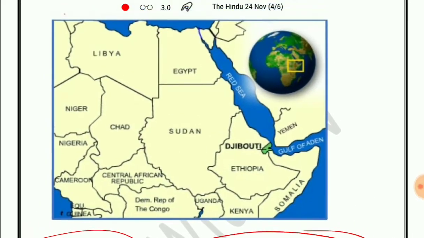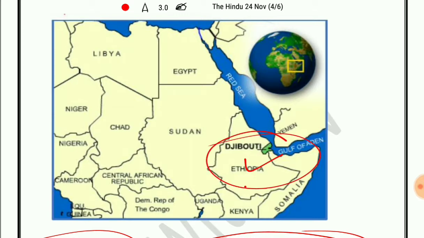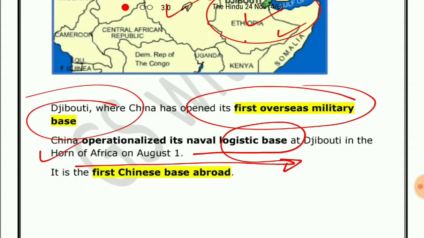We should look at the location of Djibouti. Djibouti is located on the Horn of Africa. It shares a boundary with the Red Sea, and the neighboring countries are Sudan, Ethiopia, and also the Gulf of Aden. So this was the only fact about this news, that China has opened its first military base in Djibouti, and they have operationalized their naval logistic base.